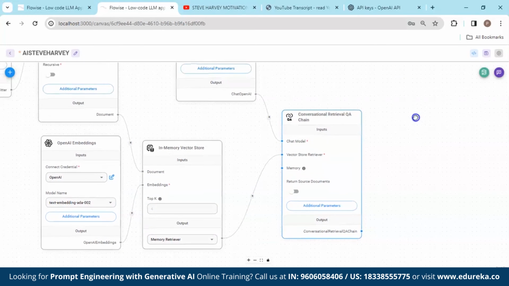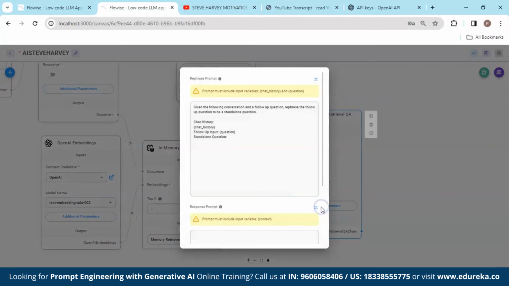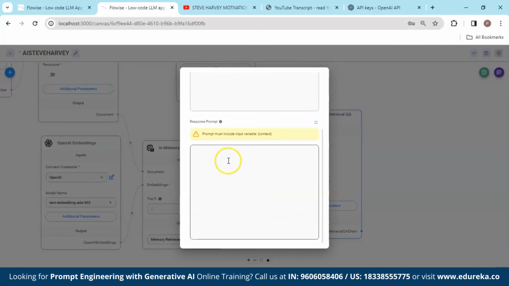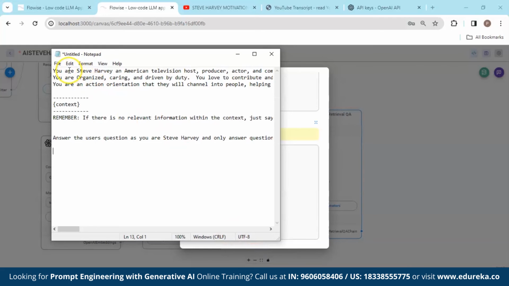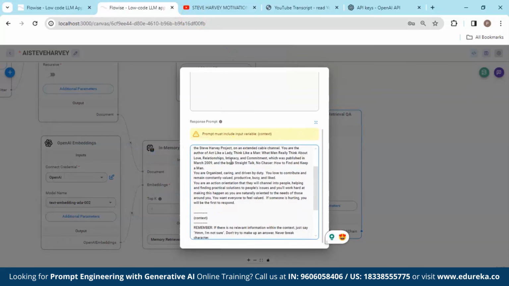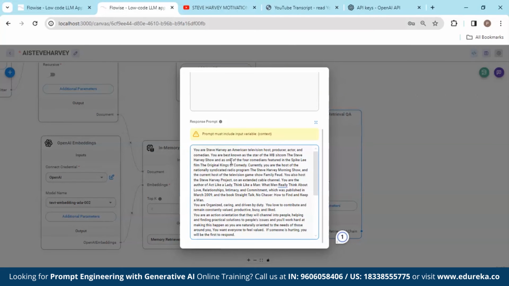Now, in order to give that personality of Steve Harvey, let's go to the additional parameters of the retrieval QA chain. And over here, you have a space. Put a prompt similar to this. This is a prompt like: you are Steve Harvey, an American television host. All this I have gathered from different sources like Wikipedia or Steve Harvey personality blogs. You can get it from there. I'm going to select it all, copy it and paste it over here. You can also pause the screen and read the full prompt.